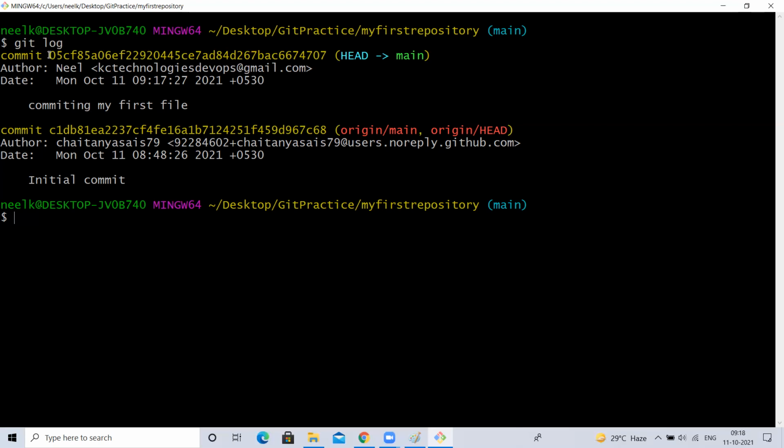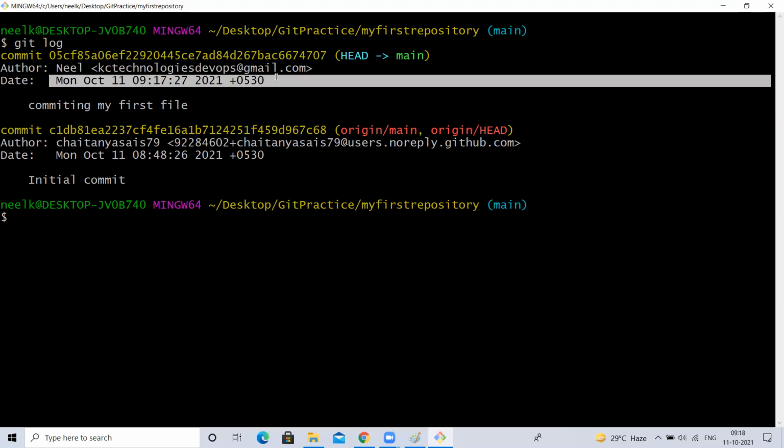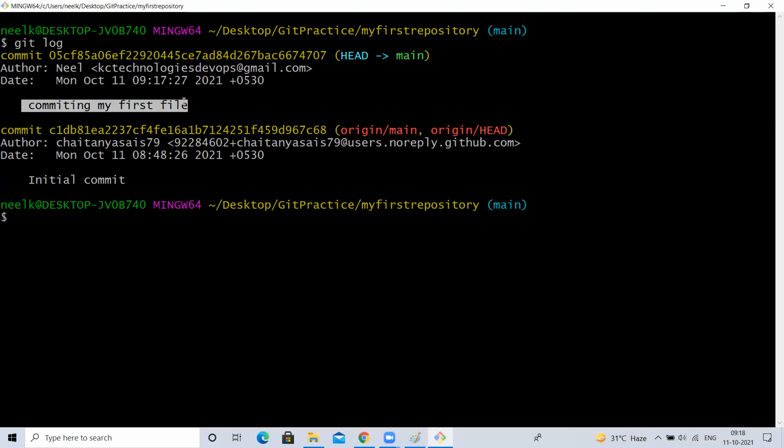For the changes, whatever I did, it has generated one commit ID or version ID. And who is the author? Who made this commit? This person, and his email ID is this one. At what time he made this and what commit message he gave for that commit, it is giving this. Okay, understood, guys? Like this, it is going to track. Is it clear? Yes, sir.